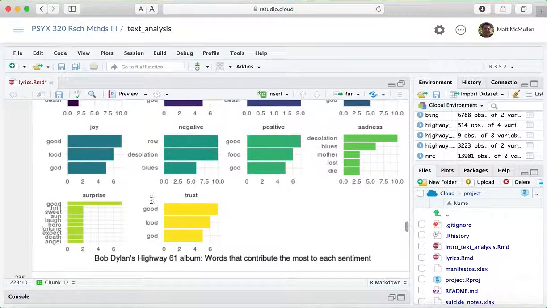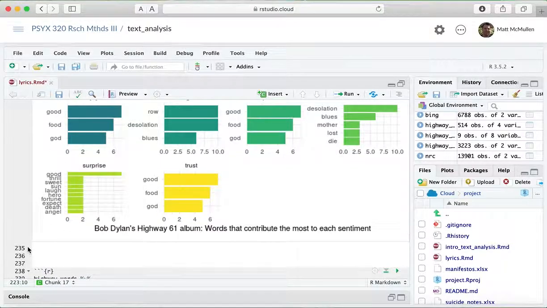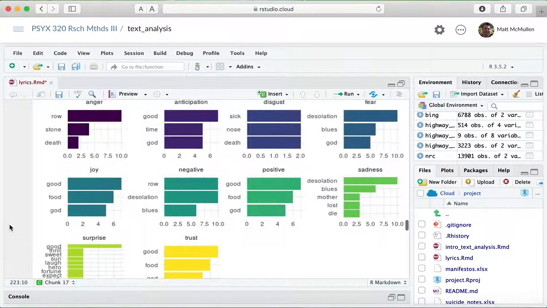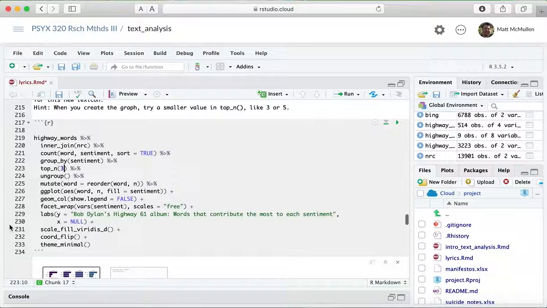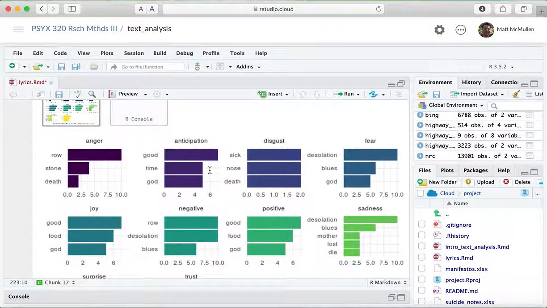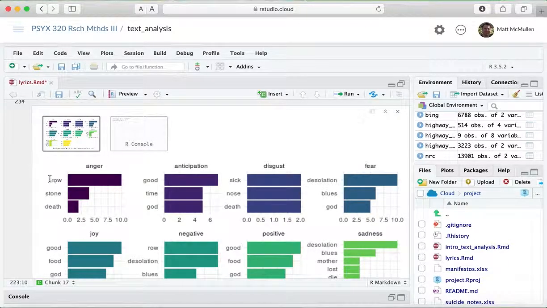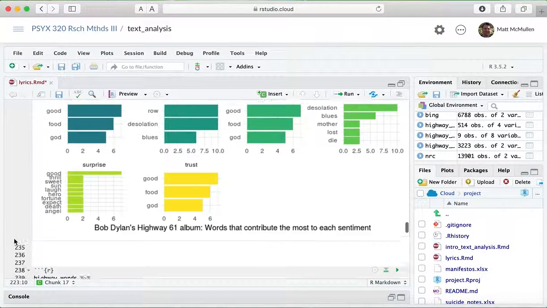But surprise, thrill, sun. Some of these are kind of weird. I don't know. I'm a little skeptical of some of these dictionaries sometimes. But anyway, you get the idea of how you would do this. I think if you're doing a fuller analysis, you might go in here and look at the word row and see how it appears on the album. And then you can define your own dictionaries or remove those using a filter command, so it doesn't appear in anger if it doesn't seem to fit correctly.